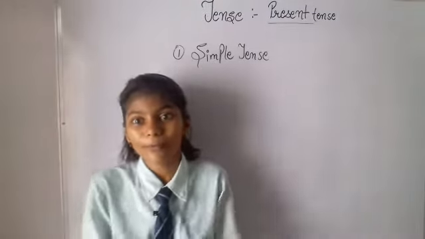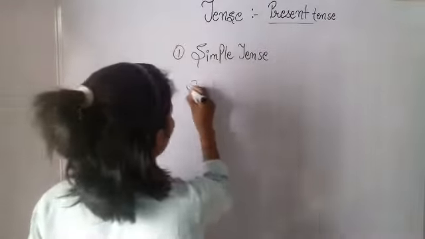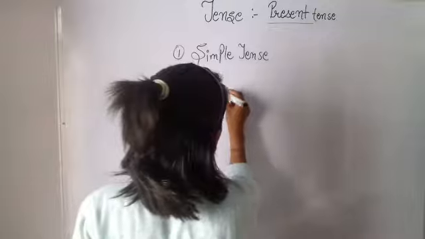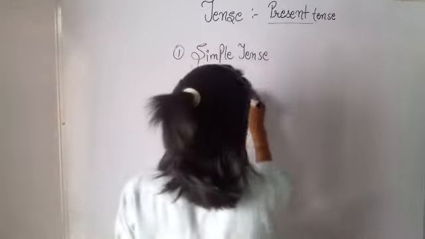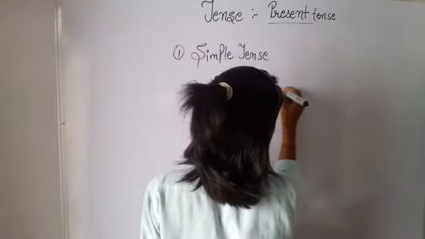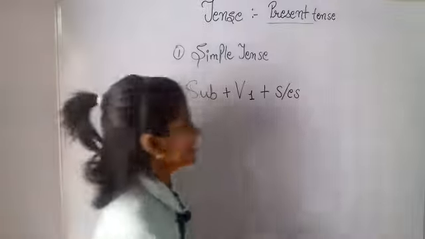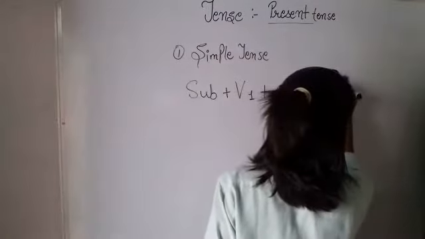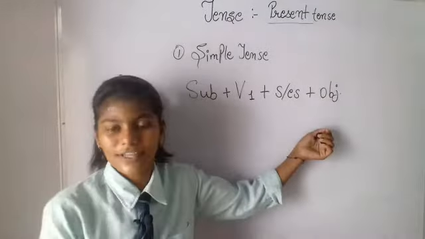Let's look at the format of simple tense. So it will be subject plus which form of verb? Yes, verb's first form plus s or es. Then plus object. Object is something which ends the sentence.